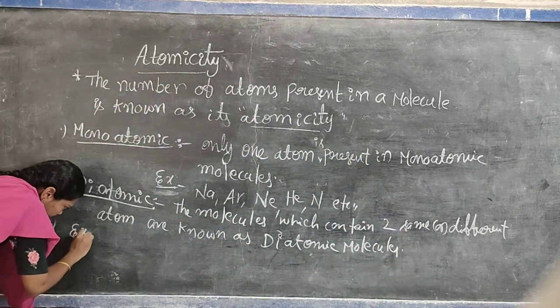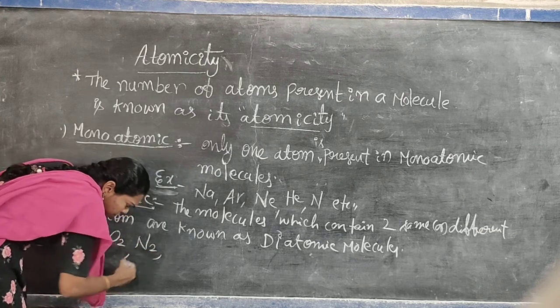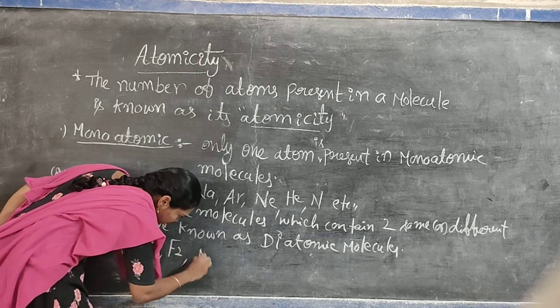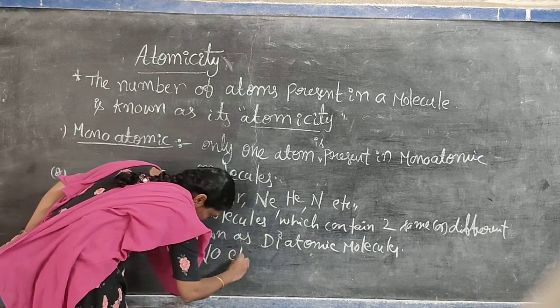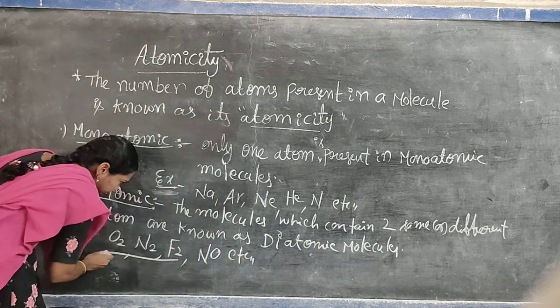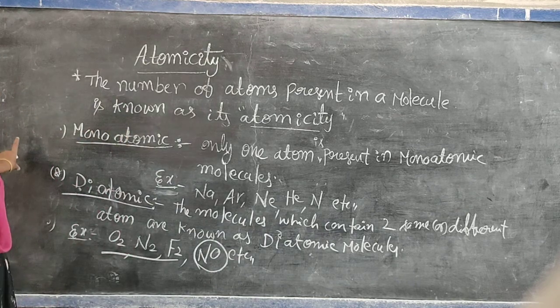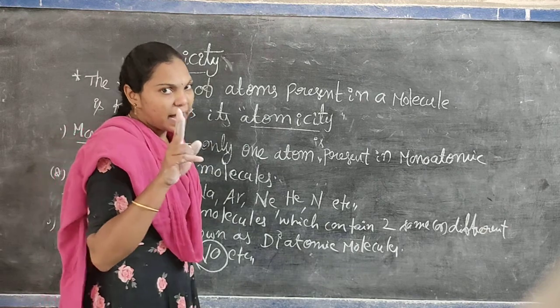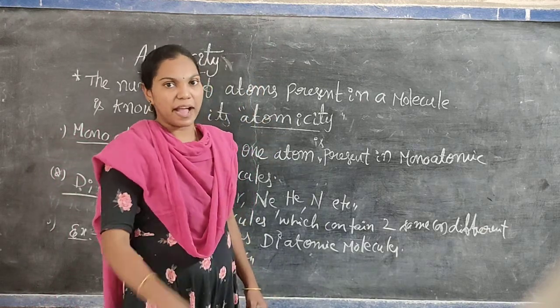Examples are O2, N2, F2, NO, and etc. These are the same types. NO is a different type. Do you understand? So what are diatomic molecules? Nothing but the molecules which contain two atoms, either the same type of atoms or different types of atoms.